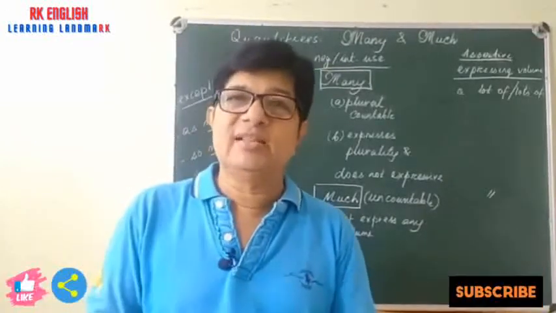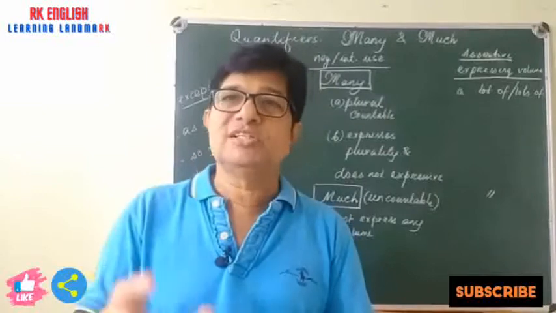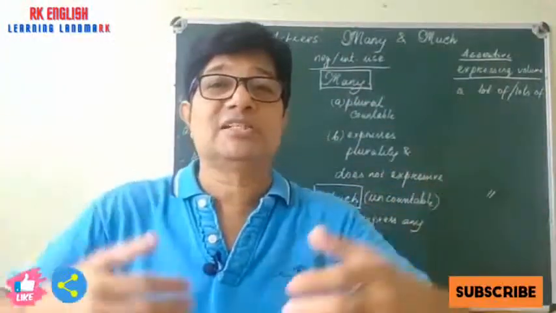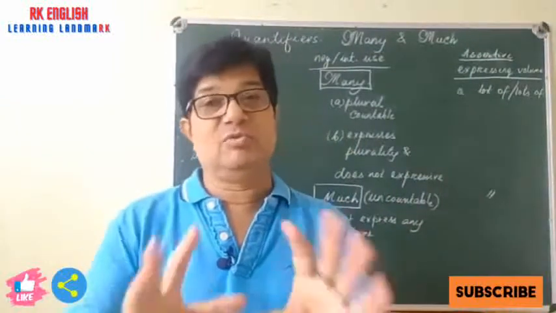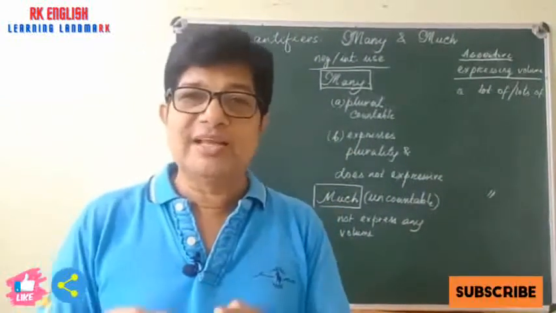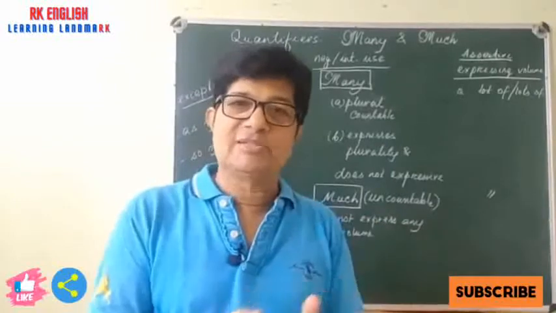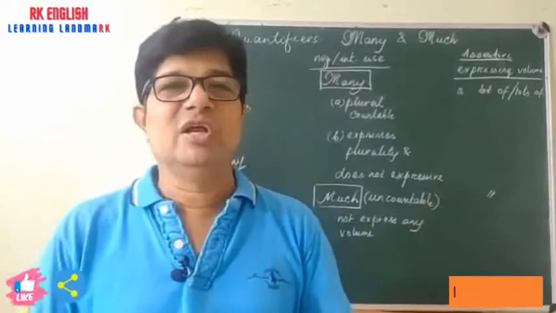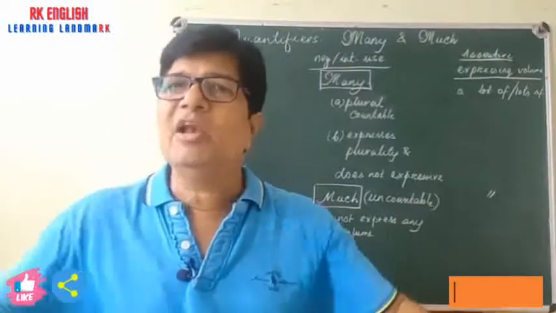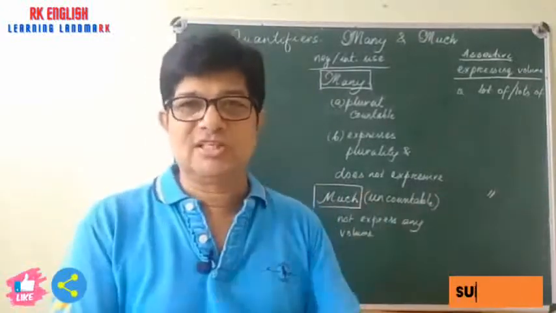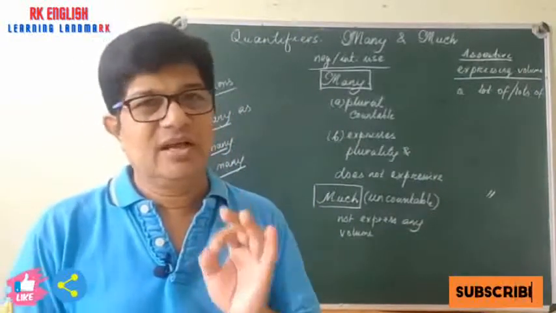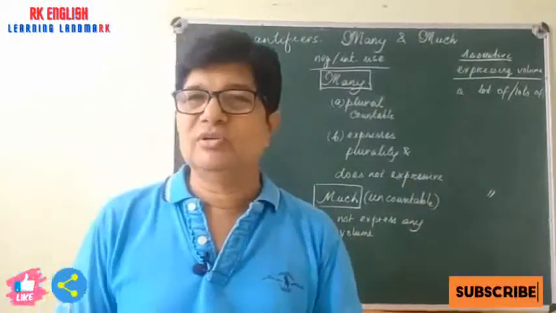But when you say there are a lot of students in the class, it creates a volume in your counterpart's mind. And that is most important. Whether you would like to say something without expressing a volume, or expressing a volume, that can be clearly distinguished through the use of your quantifiers. Clear, class?